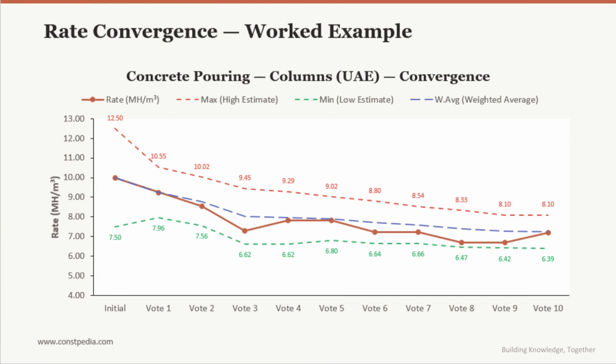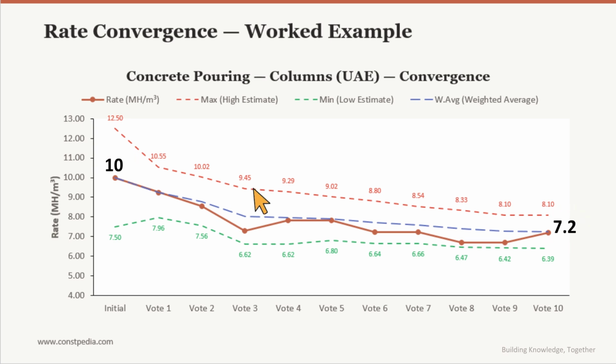This graph is what the platform actually shows on every activity's detail page. It is a visual record of how the rate evolves with each vote. Let us look at the 4 lines. The solid line is the actual rate as it changes with each vote, starting at 10.00 and dropping to 7.20 after 10 votes. That is the raw convergence.